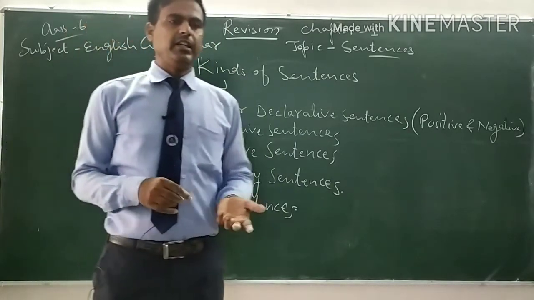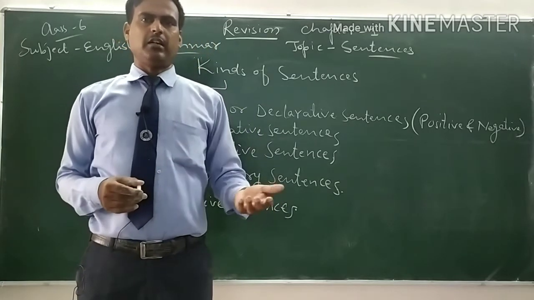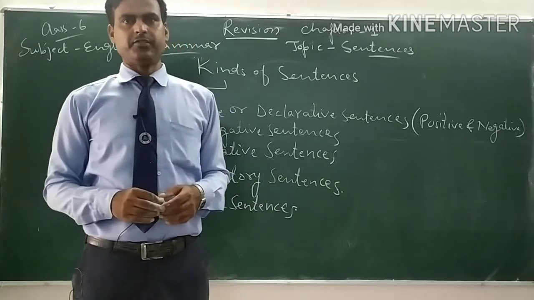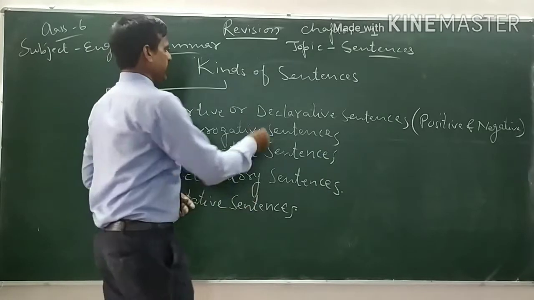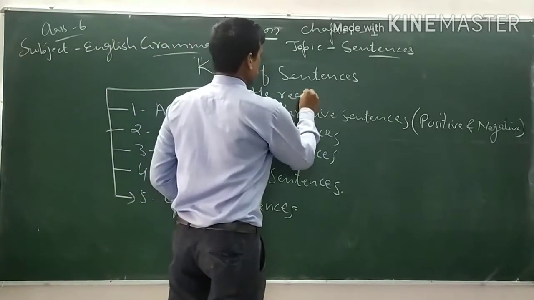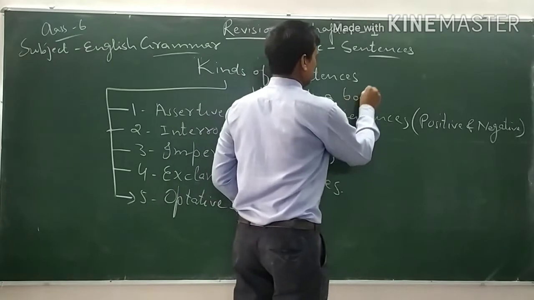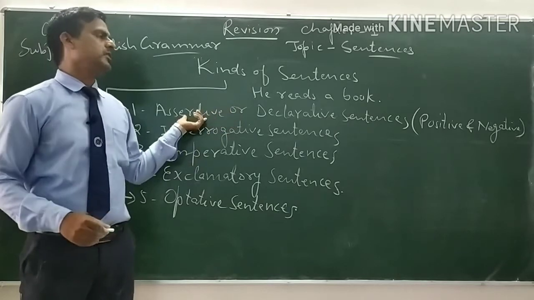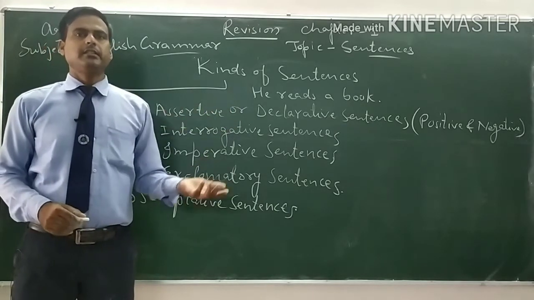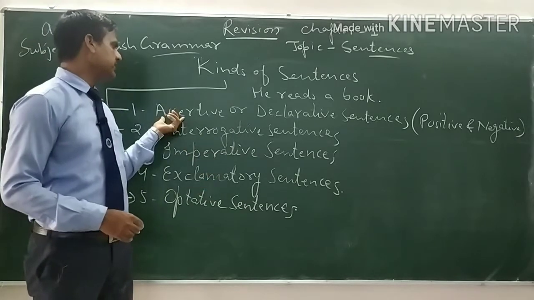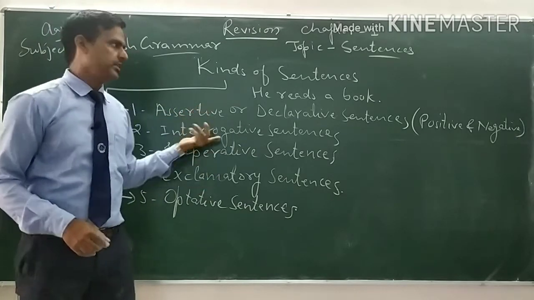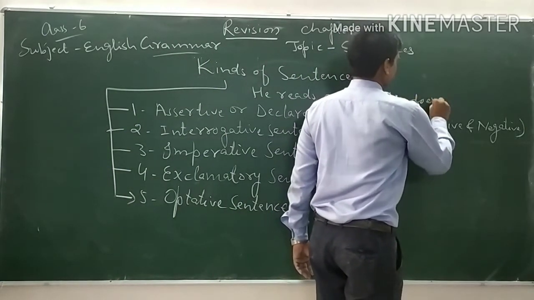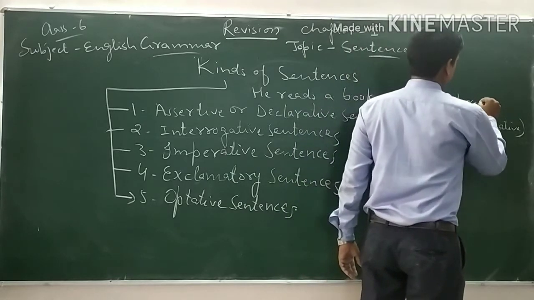The sentences in which we simply declare or tell a simple statement are called assertive or declarative sentences. For example, he reads a book. This is a positive sentence, affirmative sentence, and it is an assertive or declarative sentence. We can also write negative sentences, and negative sentences are also included in assertive sentences. For example, he does not read a book.